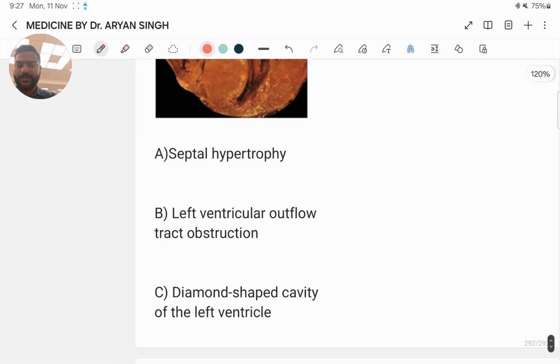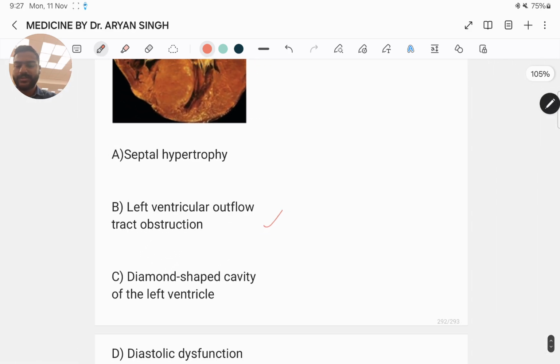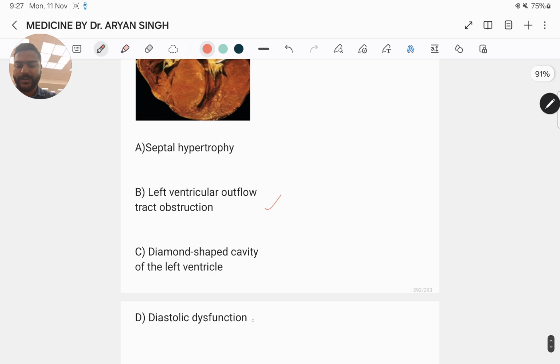A. septal hypertrophy. B. left ventricular outflow tract obstruction. C. diamond shaped cavity of the left ventricle. D. diastolic dysfunction. This is the best answer because of the diamond shaped cavity of the left ventricle. The most common cause of sudden death in young people is what? HOCM.